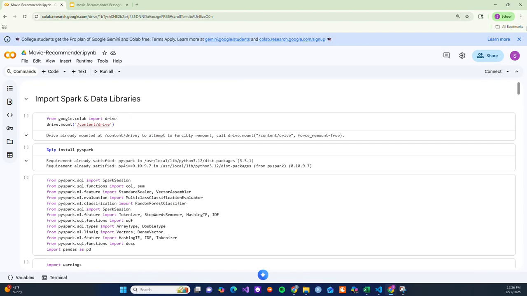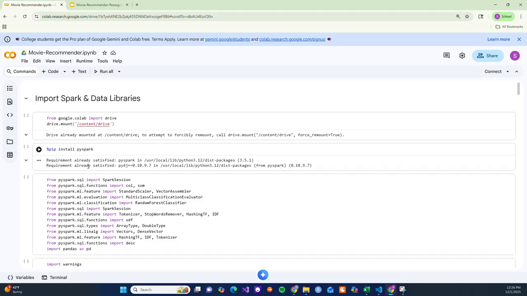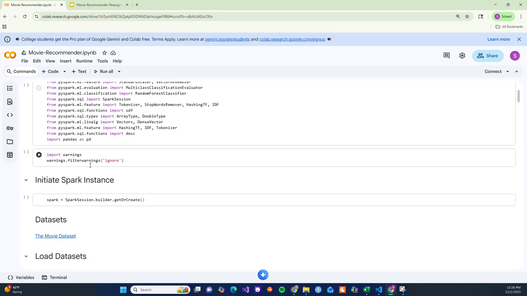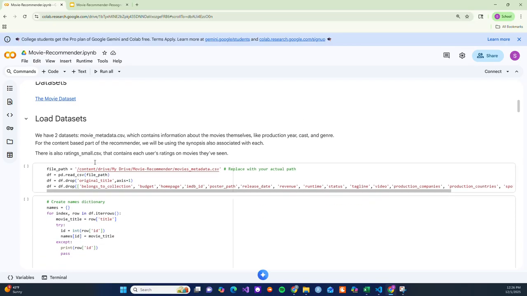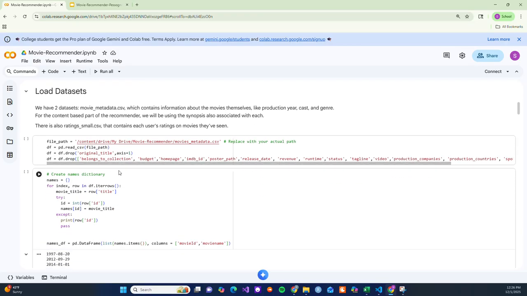Let me get us back to the top here. So first we're going to import our Spark and data libraries. I'm using CSV files hosted on Google Drive. We'll initiate our Spark instance and we will load our data sets. We have two. So df is going to be our movie metadata.